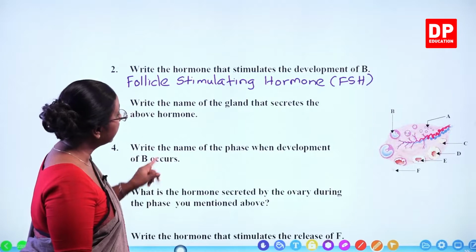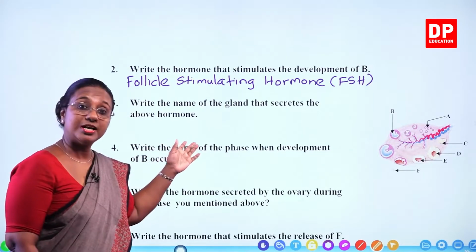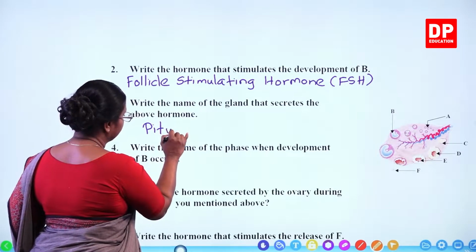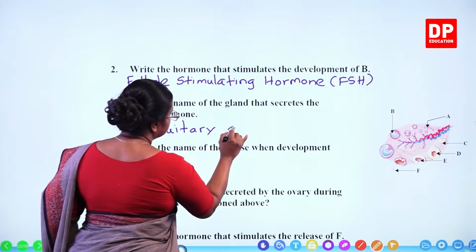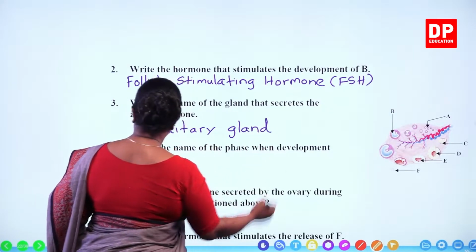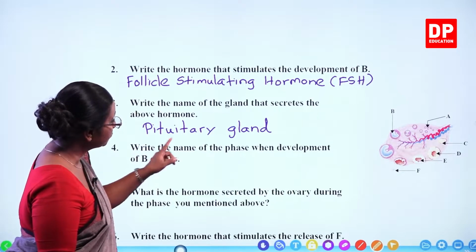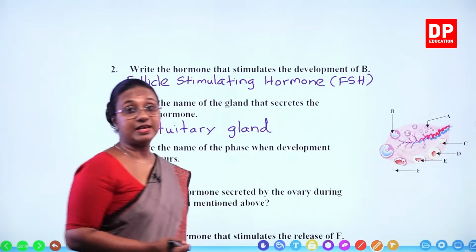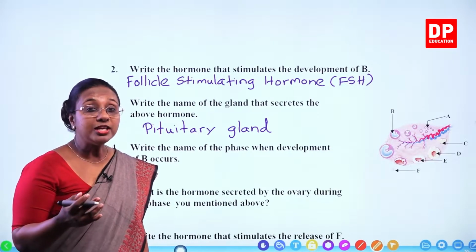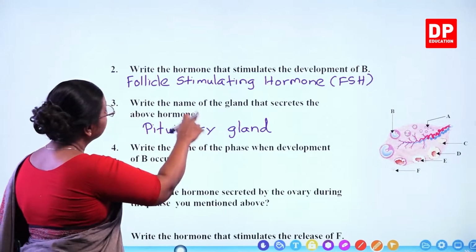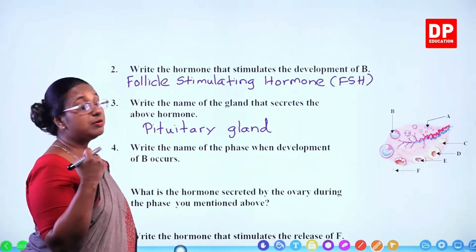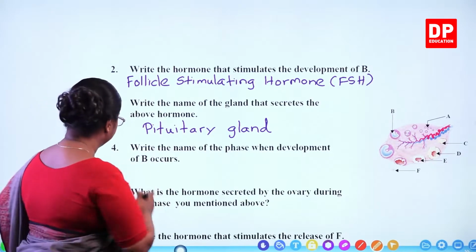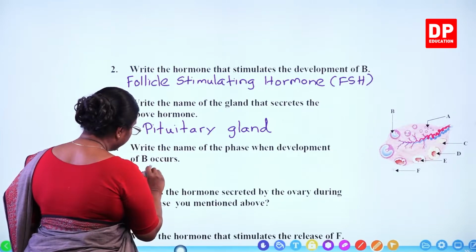Then we have 3. Write the name of the gland that secretes the above hormone. So I just gave the answer. The gland that secretes the above hormone, pituitary gland. Then write the name of the phase when development of B occurs. So from A to B, what is the phase? It is the follicular phase. That is where the follicle stimulating hormone stimulates the development of the primary follicle to Graafian follicle.